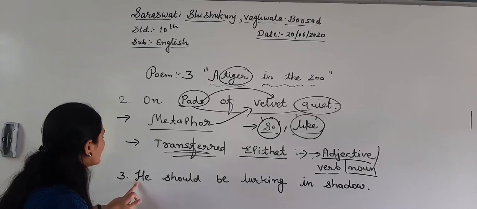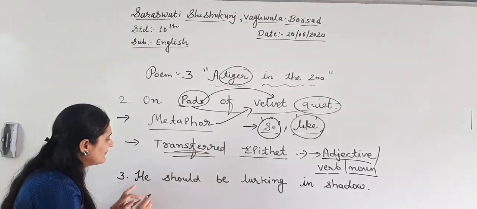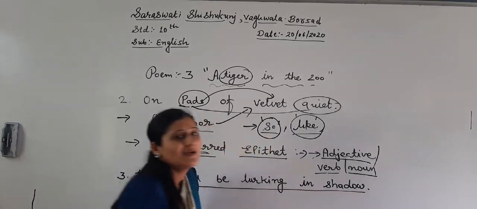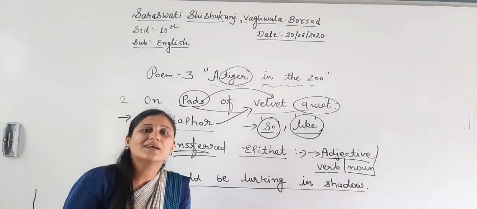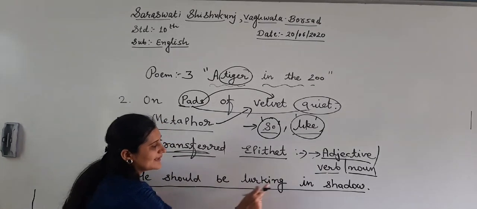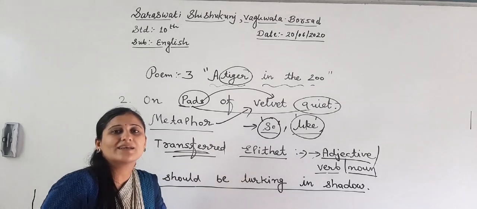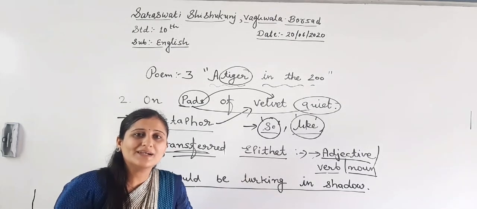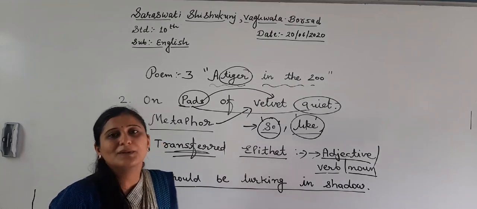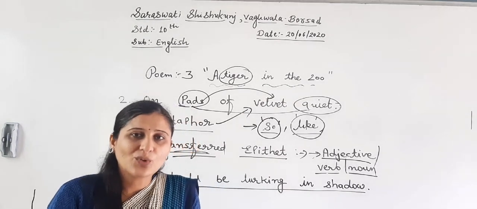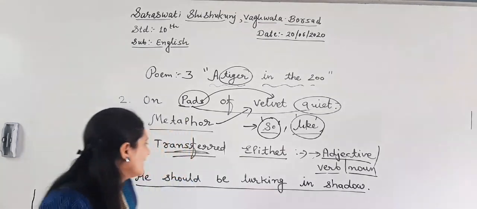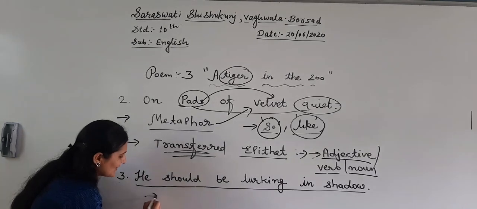See next. Third number I have written here: "He should be lurking in shadow." So here, just think. Think on your own. Which figure of speech can be possible? Have you thought? Speak on your own. Do you know? Alright.